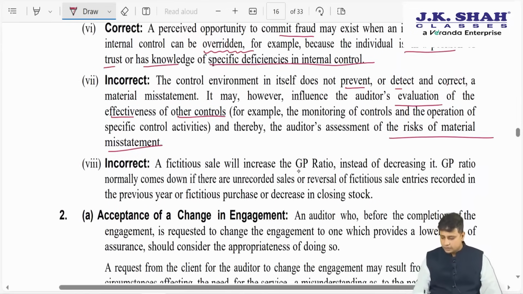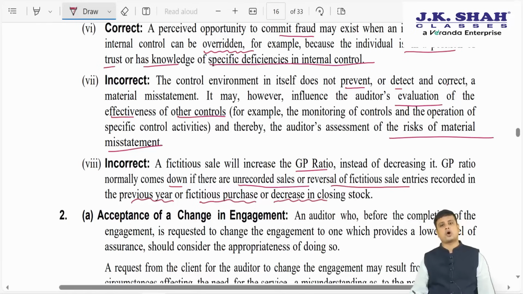A fictitious sale will increase GP ratio instead of decreasing it. GP ratio normally comes down if there are unrecorded sales, or reversal of fictitious sale entries recorded in the previous year, or fictitious purchase, or decrease in the closing stock. Right? So, again the answer is incorrect.